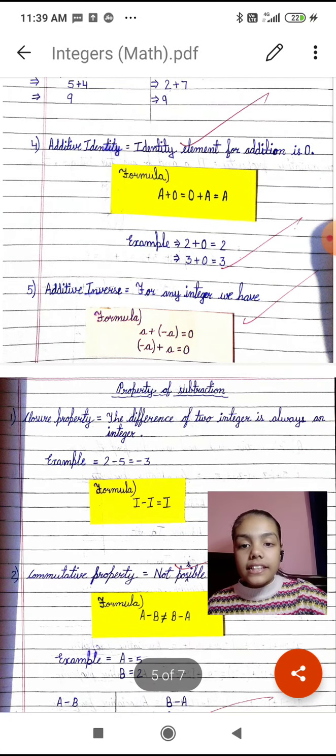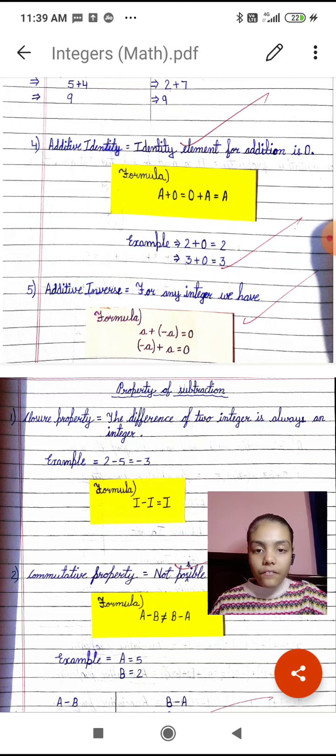Fifth is additive inverse. For any integer we have the formula a plus minus a is equal to 0. In additive inverse, the answer will always be 0 only. For example, we can take 2 plus minus 2. So plus minus is equal to minus. So 2 minus 2 is equal to 0.